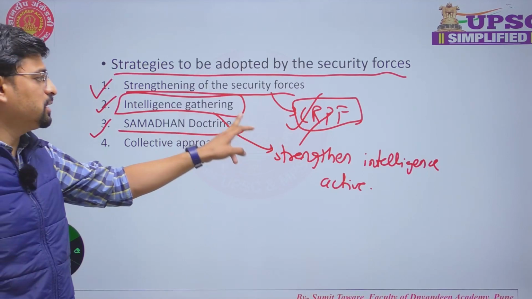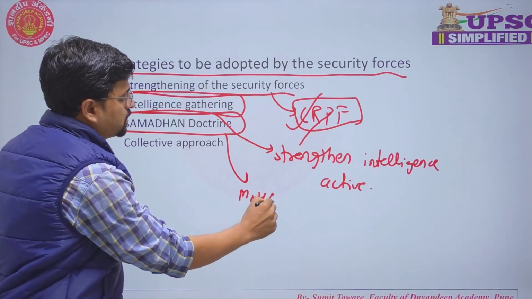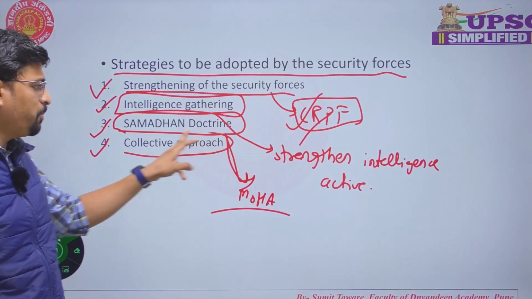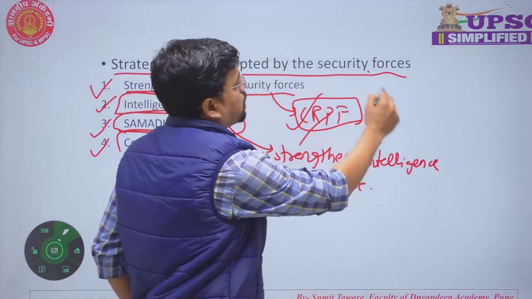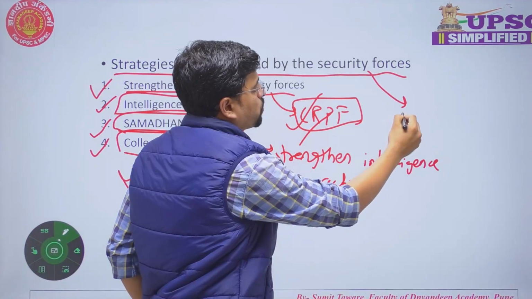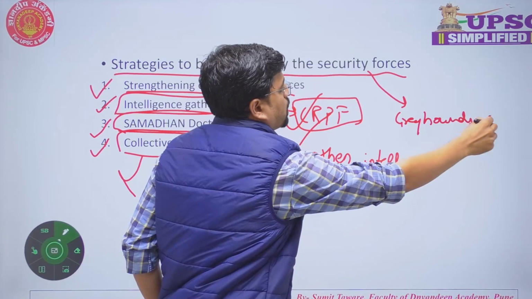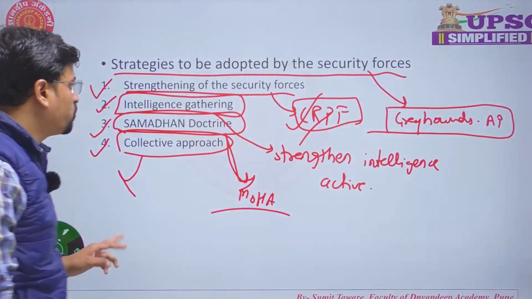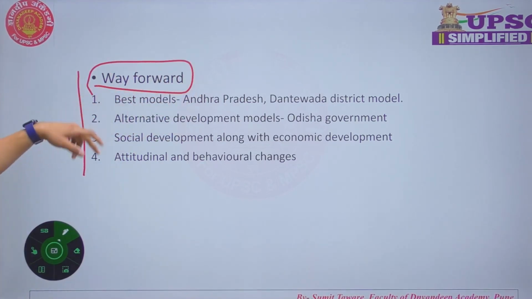Thirdly, the Samadhan doctrine. It is a comprehensive doctrine given by the Ministry of Home Affairs to tackle the issue of LWE, and a collective approach can be ensured between various security forces. So here you can mention the example or best model of Greyhounds of Andhra Pradesh, and don't forget to put it in a box. And lastly, we can mention the way forward. Okay, what can be the way forward for this?